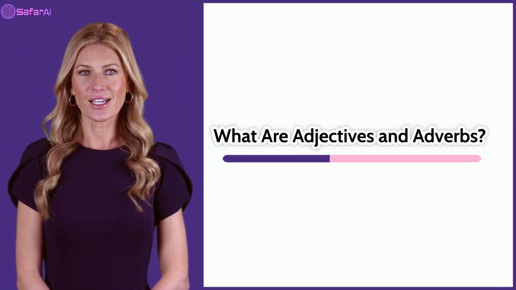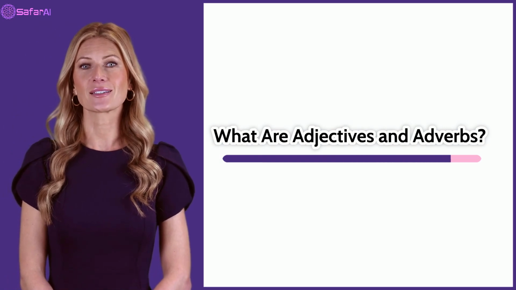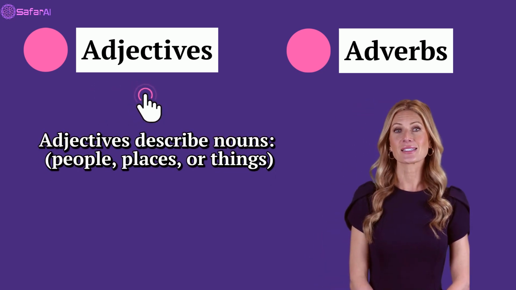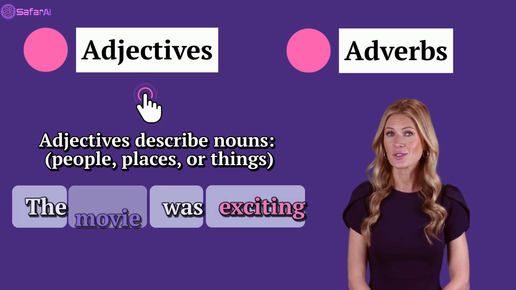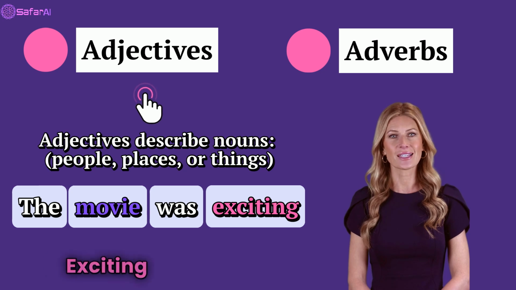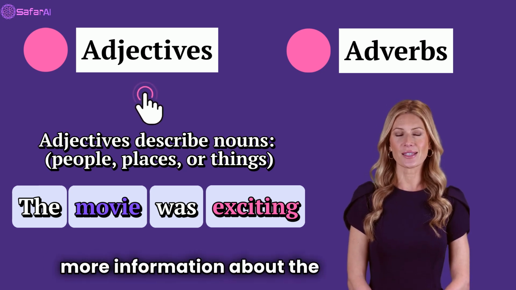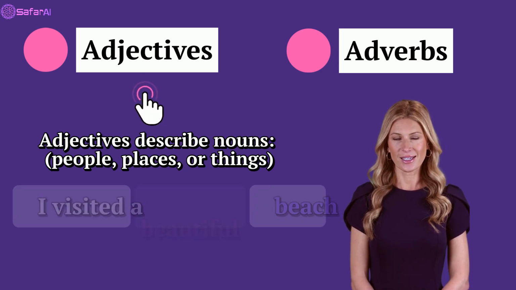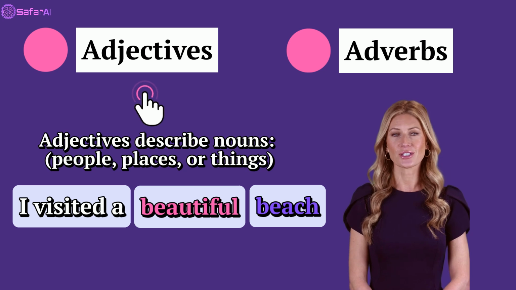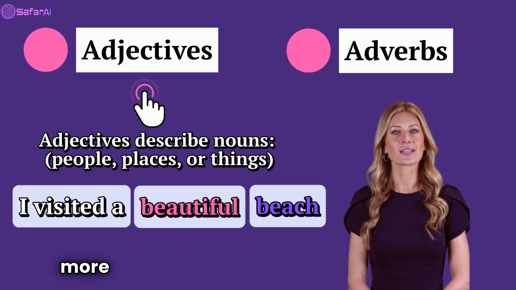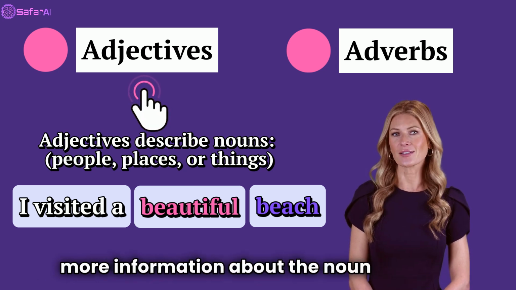What are adjectives and adverbs? Adjectives describe nouns, people, places, or things. The movie was exciting. Exciting is the adjective that gives us more information about the noun movie. I visited a beautiful beach. Beautiful is the adjective that gives us more information about the noun beach.